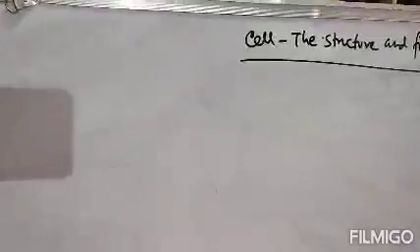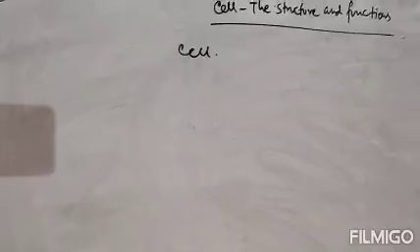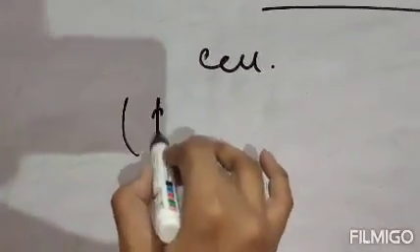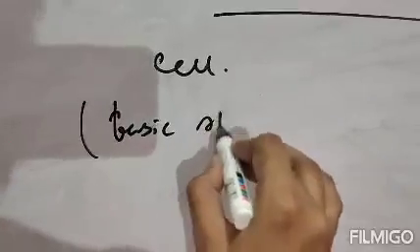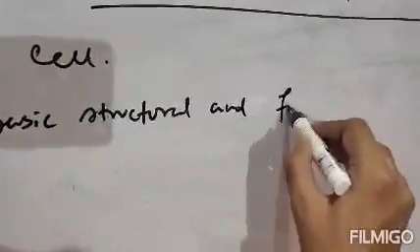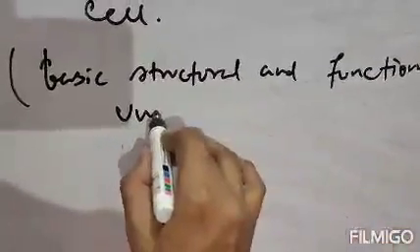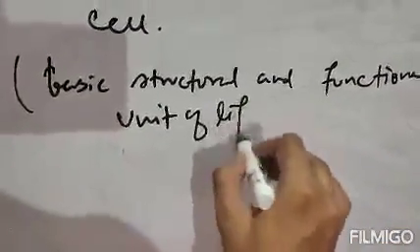Now what is a cell? The cell is actually the structural and functional unit of life. Cell is nothing but the basic structural and functional unit of life. It is called the basic structural and functional unit of life.